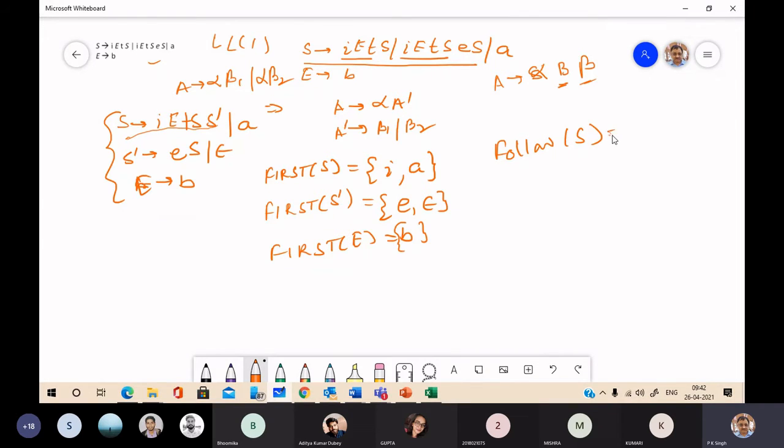So here you will have E in follow of S, as well as, since S is the start symbol of the grammar, dollar will also be in follow of S. And by this production, applying rule 2, it is follow of S dash.